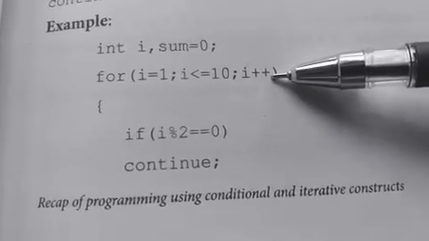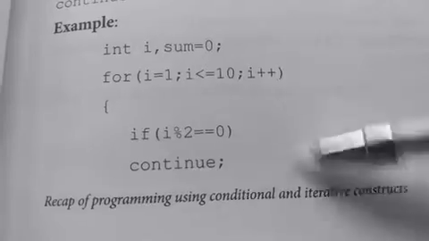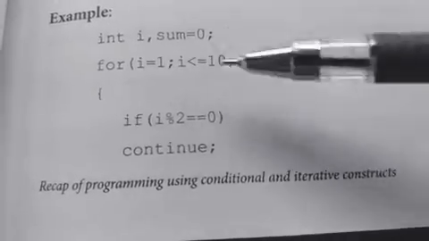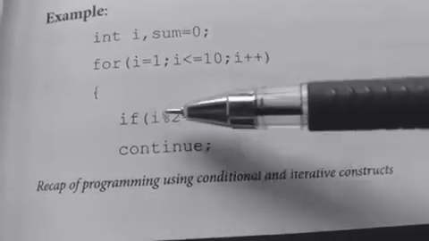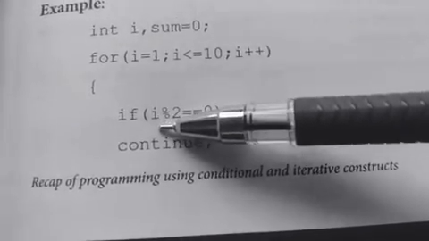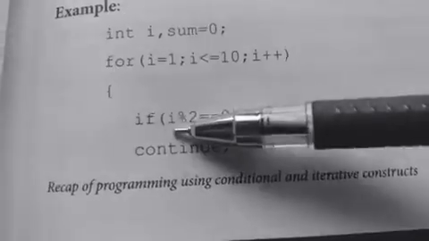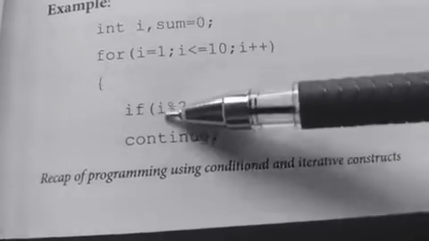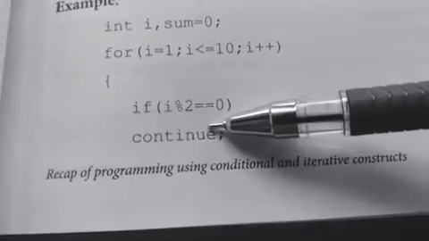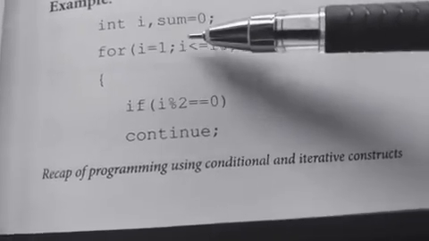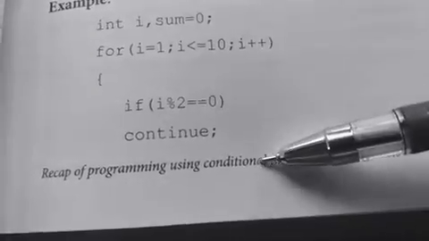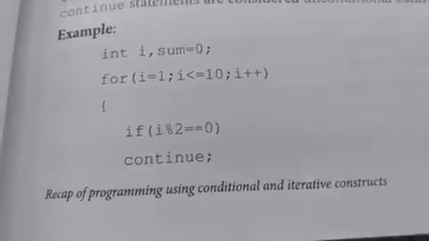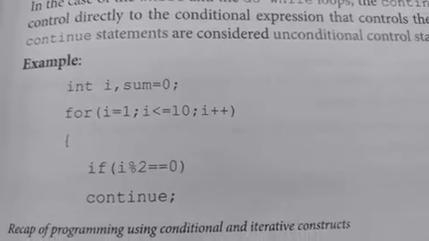Now the value of i becomes 3. So this will go on executing until the particular condition is violated. So here you can see that for the values of i as 2, 4, 6, 8 and 10, we will execute the continue statement. For the rest of the values, we do the statement after that, sum equals sum plus i. So this is about the continue statement.